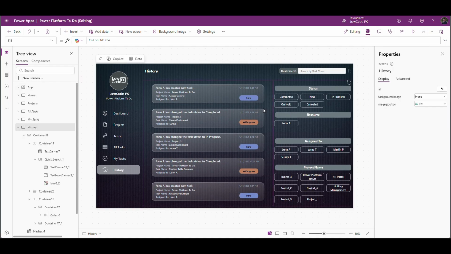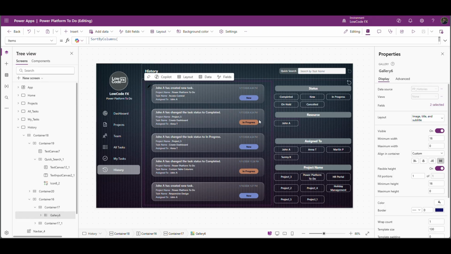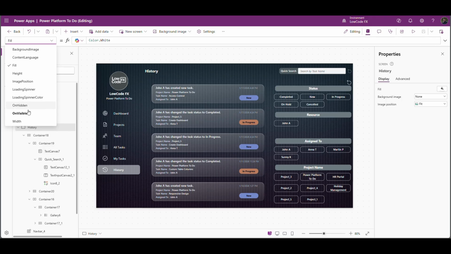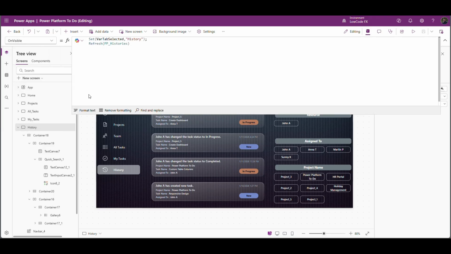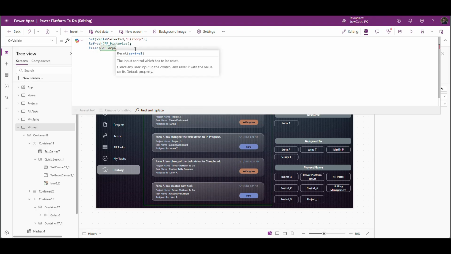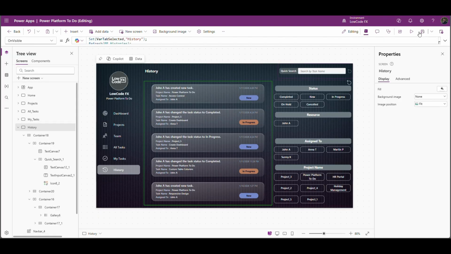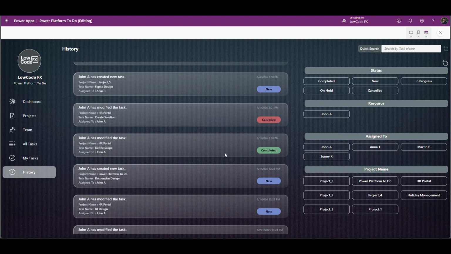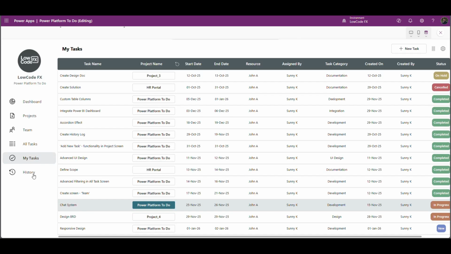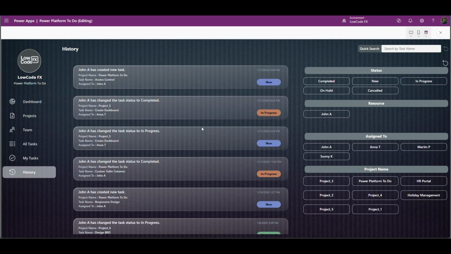One more change needed. So whenever we open this screen, we should jump to the top of this gallery by default, so on visible. So let me just see which gallery it is. Gallery 6. So on visible property of this history screen I will basically use reset function up to the gallery. So whenever I jump, right now I scroll down, and if I jump from another screen to this screen, basically I should see the first record at the top.